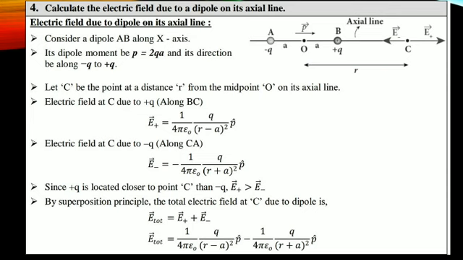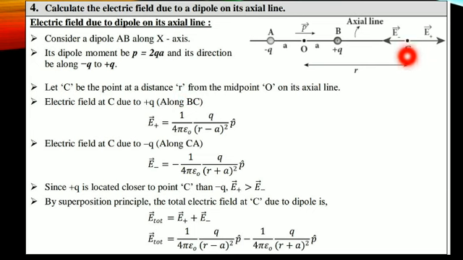Consider a dipole AB along the x-axis. Its dipole moment p is equal to 2q into a, and its direction is from the negative charge to the positive charge. According to the electric field, E is equal to 1 by 4 pi epsilon naught Q divided by r square. Now come to the statement: let C be the point at a distance r from the midpoint O on its axial line.